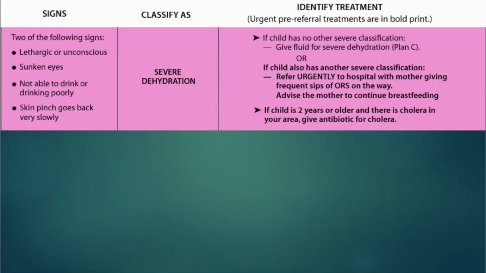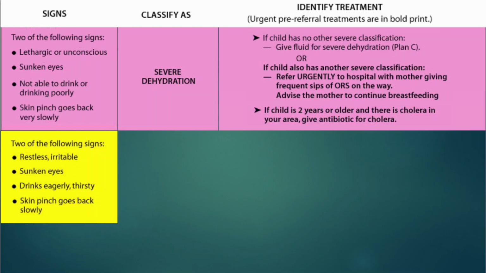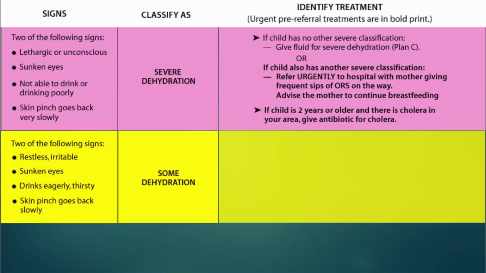The next category we have is color yellow. If 2 of the following signs are observed: restless or irritable, sunken eyes, drinks eagerly or thirsty, skin pinch goes back slowly, then we classify this as some dehydration. Treatment: give fluid and food for some dehydration, also known as Plan B.